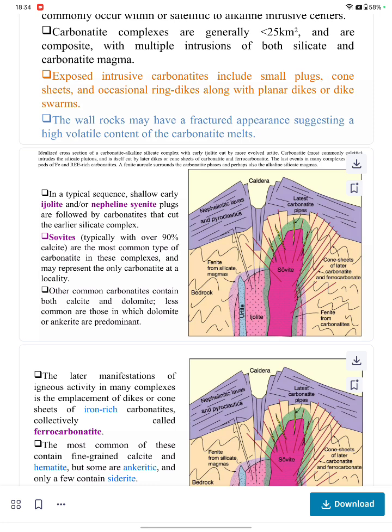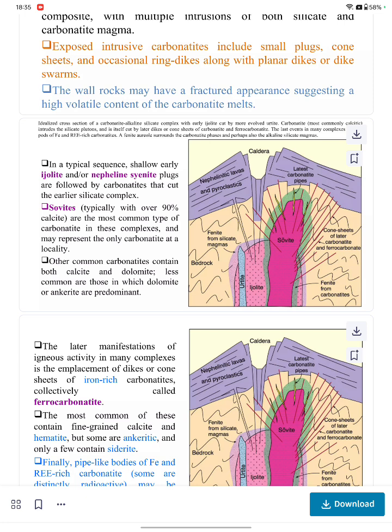Carbonatite, most commonly calcitic, intrudes the silicate plutons, and it is itself cut by later dikes or cone sheets of carbonatite and ferrocarbonatite. The last event in many complexes is pods of iron and REE-rich carbonatites. A fenite aureole surrounds the carbonatite phases and perhaps also the alkaline silicate magmas.